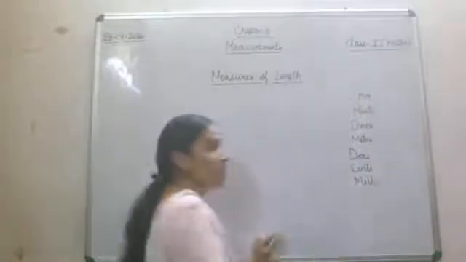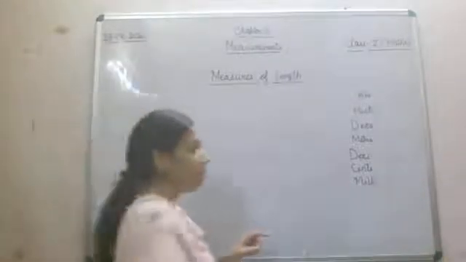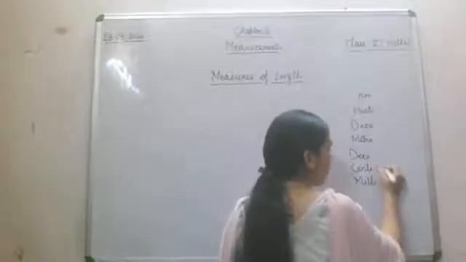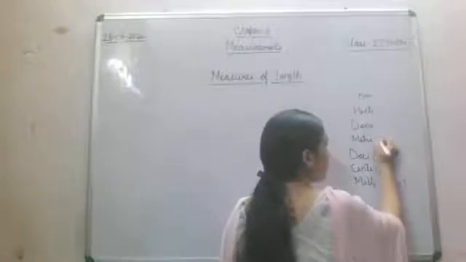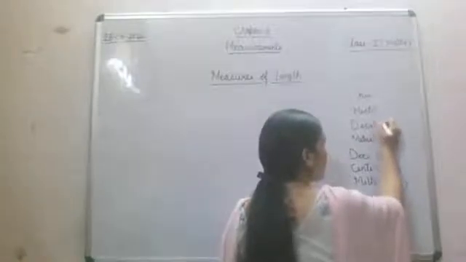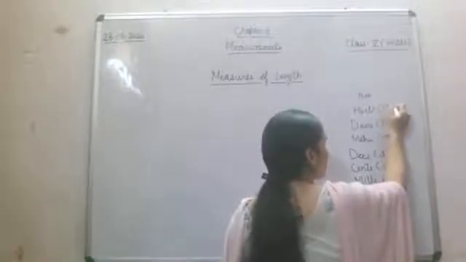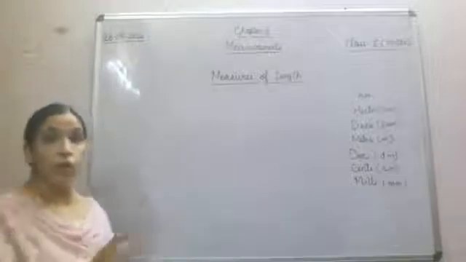These are the different measures of length. Milli means millimeter, then centimeter, cm, then decimeter, dm, then meter, m, decameter, dam, then hectometer, hm, and then kilometer is already in that abbreviation. Fine. So remember this rule.